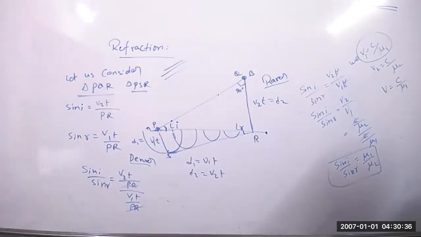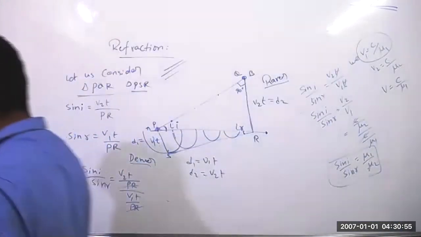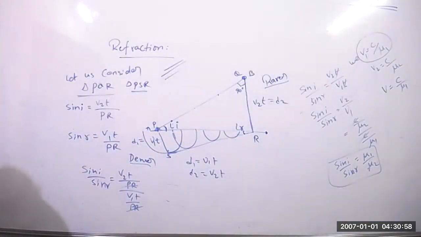These are the refractive indices. So you will get a constant: sine i by sine r is equal to a constant, right?